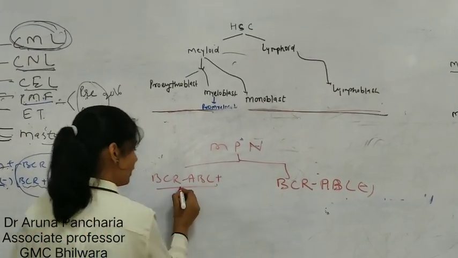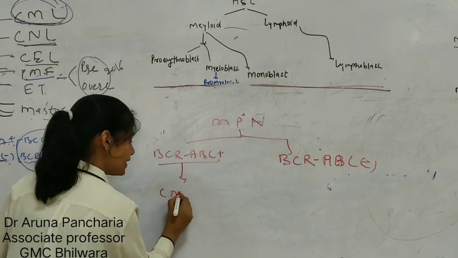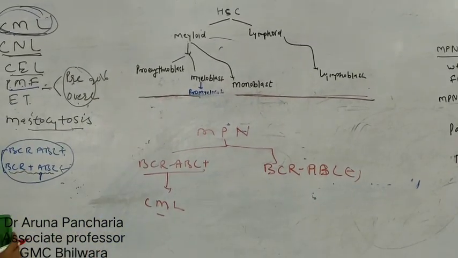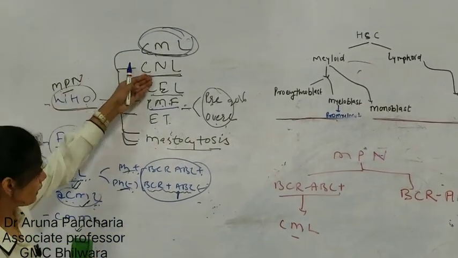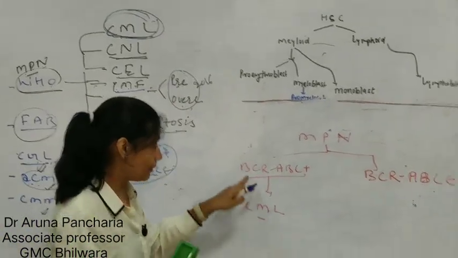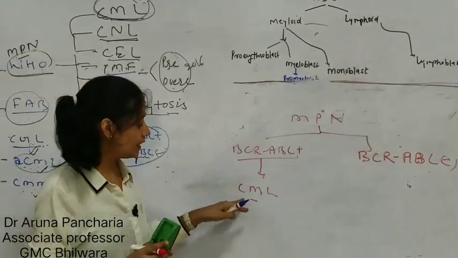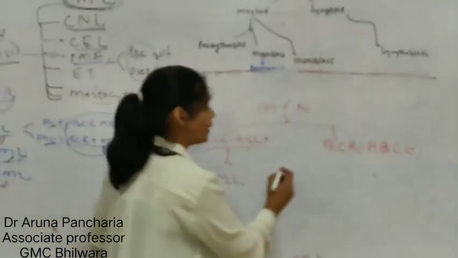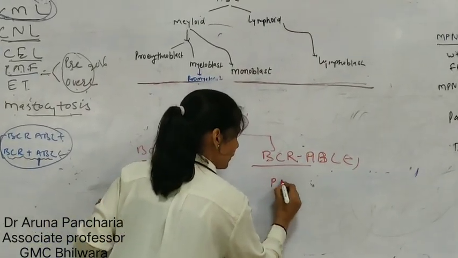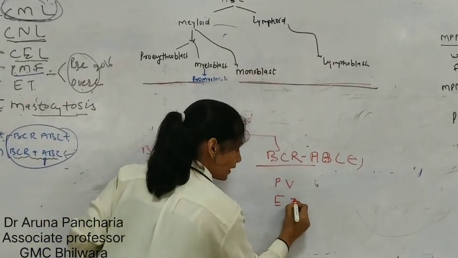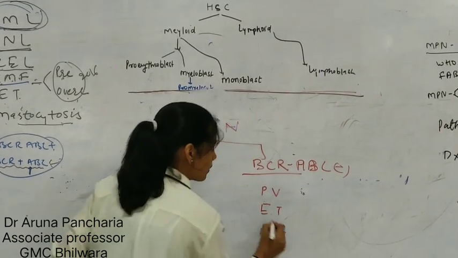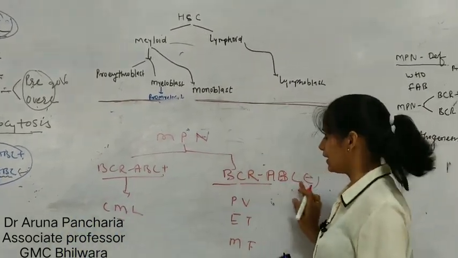So BCR-ABL positivity is seen in CML. There are so many MPN, the list is here. BCR-ABL positivity is seen in CML, while the others like polycythemia vera, essential thrombocythemia and myelofibrosis show BCR-ABL negativity.